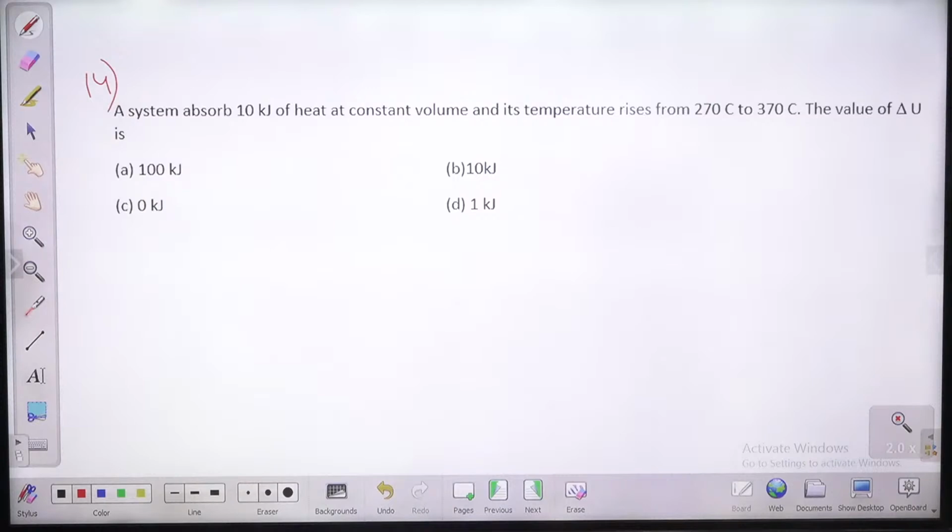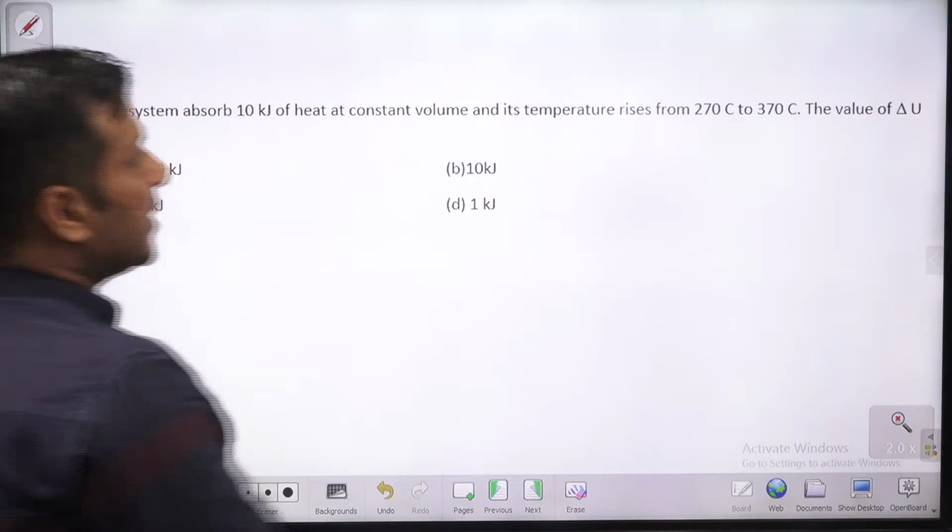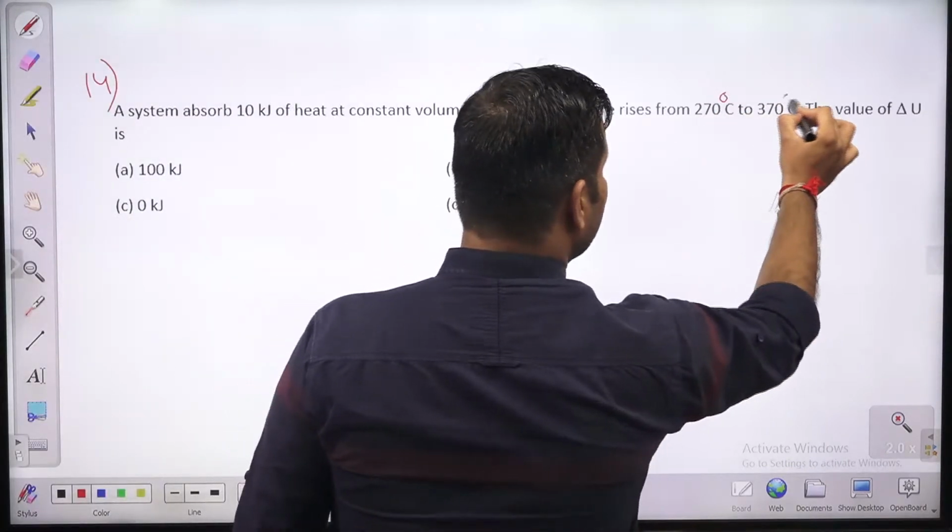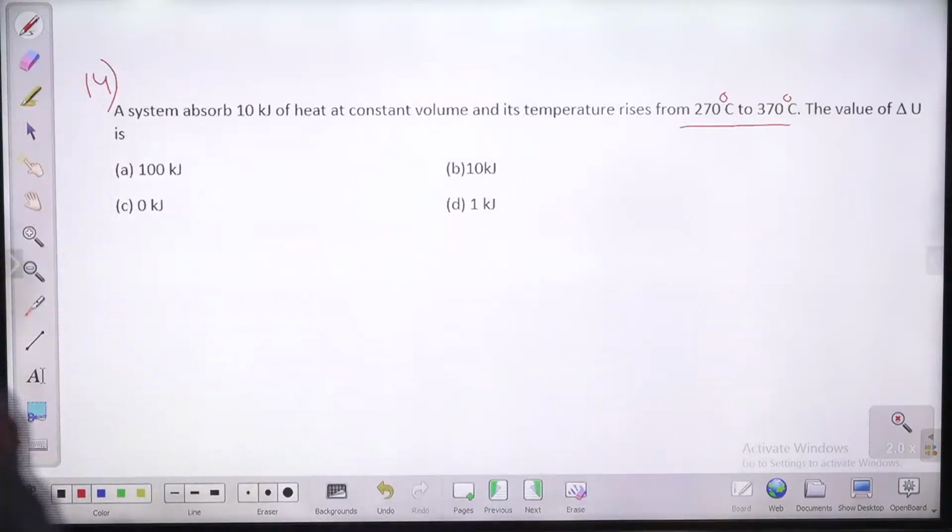A system absorbs 10 kilojoule of heat at constant volume and its temperature rises from 270 degree Celsius to 370 degree Celsius. The value of delta U. How much is delta U?